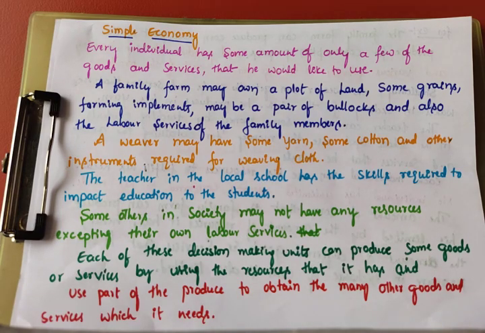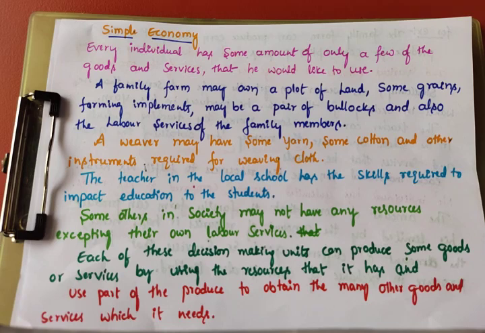A family farm may own a plot of land, some grains, farming implements. Farming implements means those which are helpful to agriculture, maybe a pair of bullocks, and also the labor services of the family members.